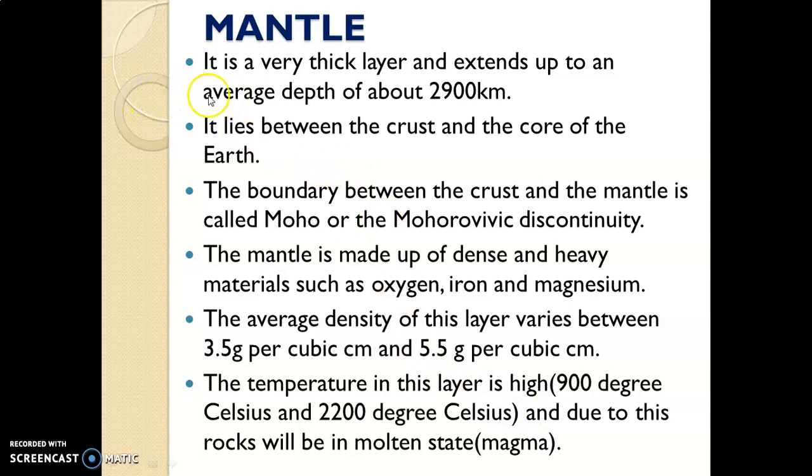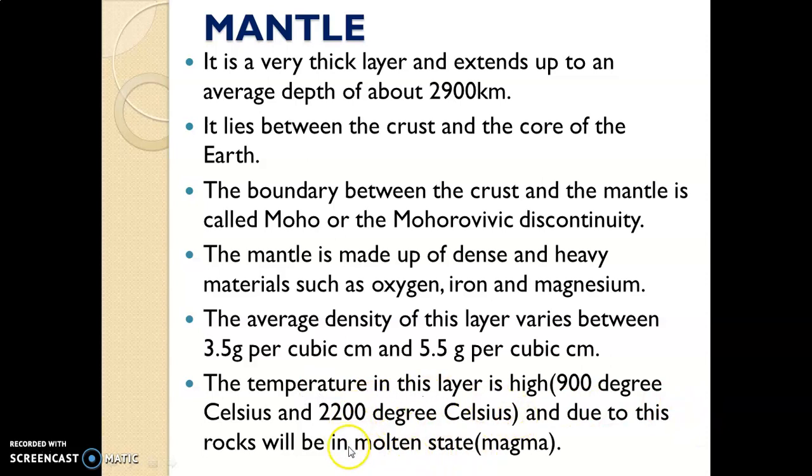And if you see the condition of rocks in this layer, the rocks will be in the molten state, meaning not solid. Why are the rocks in the molten state? Because the temperature is high, due to which the rocks will be in molten state, not solid and not very liquid. And do you know, this molten state is also called magma. And when volcanoes erupt, magma oozes out, coming out from the interior of the earth.